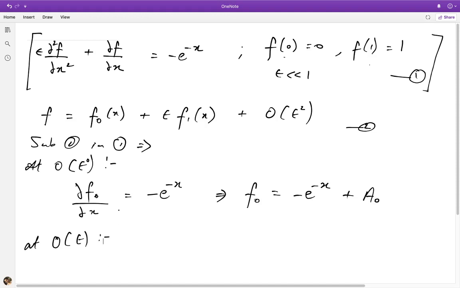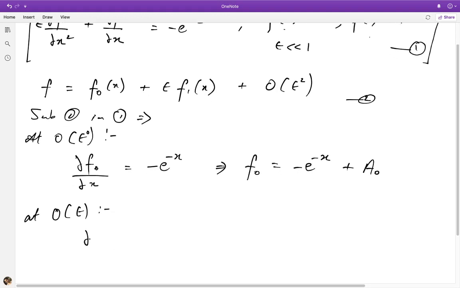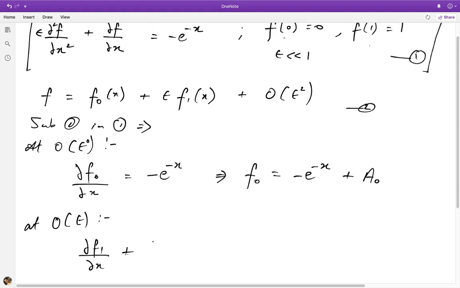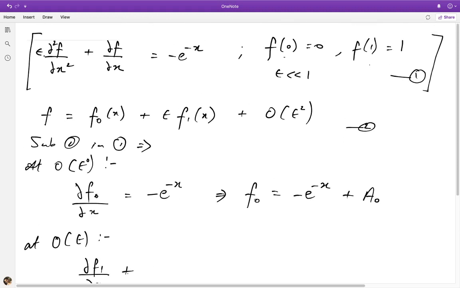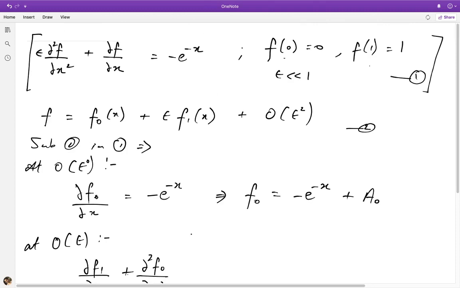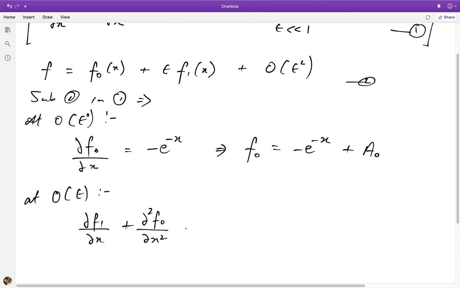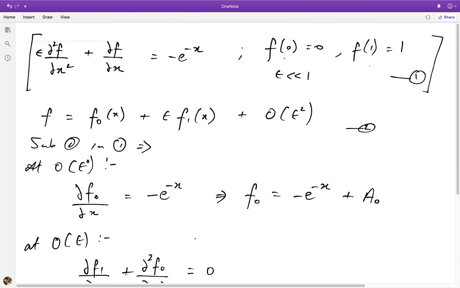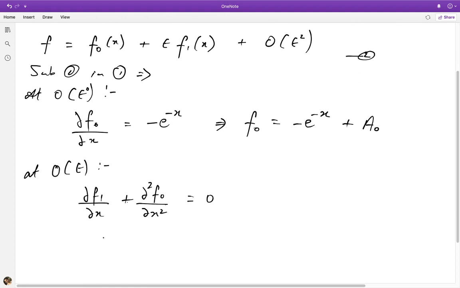So at the next order, if you substitute there and take terms of order epsilon, you clearly have ∂f₁/∂x plus, so there's already an epsilon multiplying the first term, so the only permissible term is ∂²f₀/∂x² is equal to 0. Yes, that makes sense.